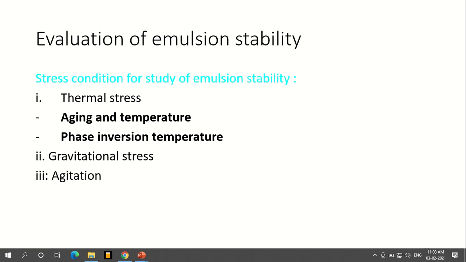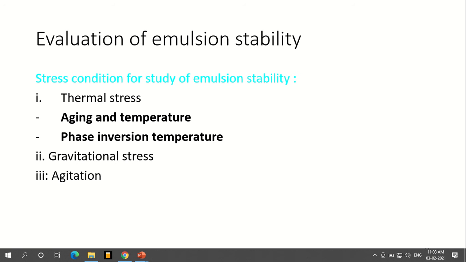The stress conditions for the study of emulsion stability are basically designed as thermal stress, gravitational stress and agitational stress. Thermal stress means varying the temperature, where kinetic energy between the two phases leads to differences in instability. Gravitational stress is like the settling point, as we have discussed with respect to Stokes law. Settling will take place based on what concentration of ingredient we are using and what their density is with respect to either of the two phases.